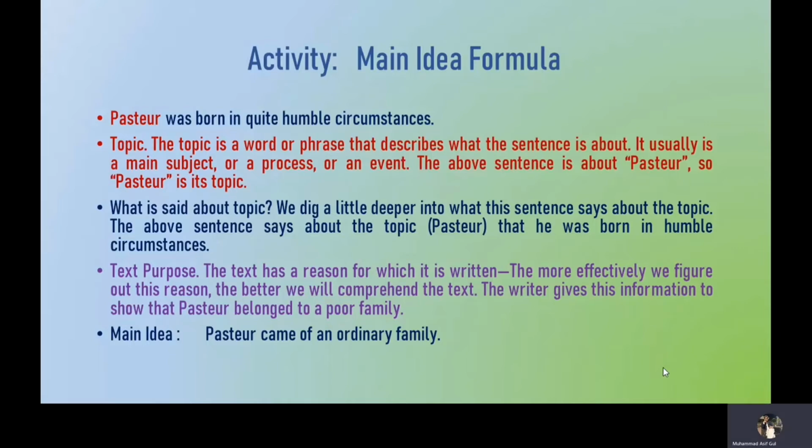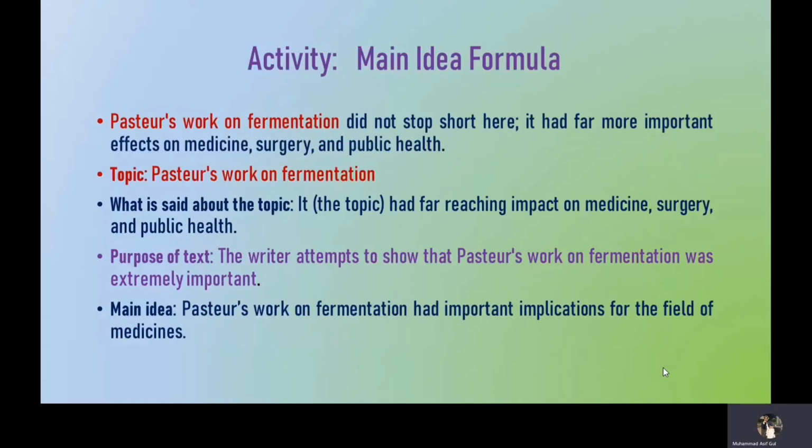So if we put these three things together, the topic, what is said about the topic, and the purpose of the text, we may discover the main idea of this sentence. And it may be, Pasteur came of an ordinary family. Let us take another example.